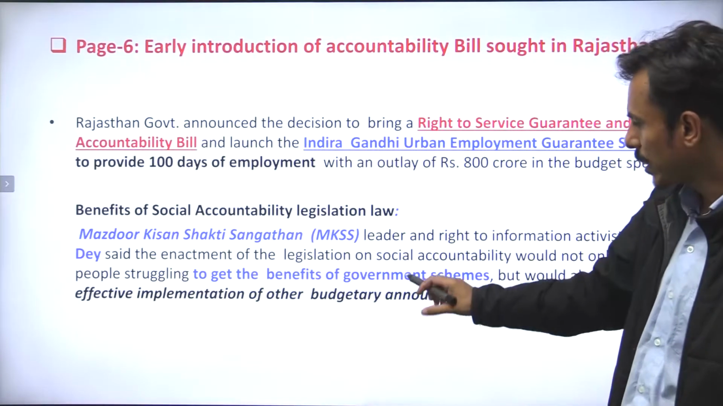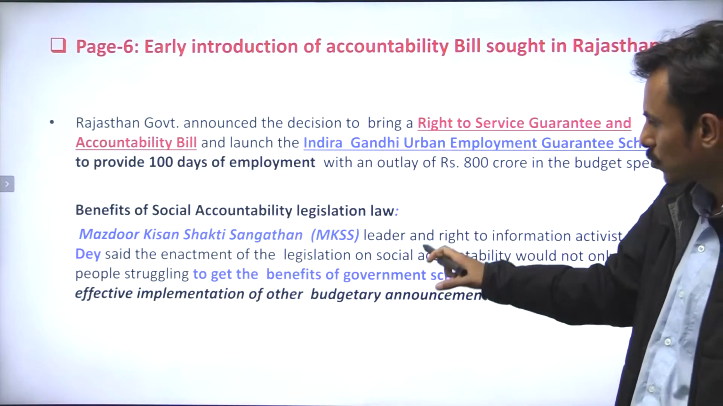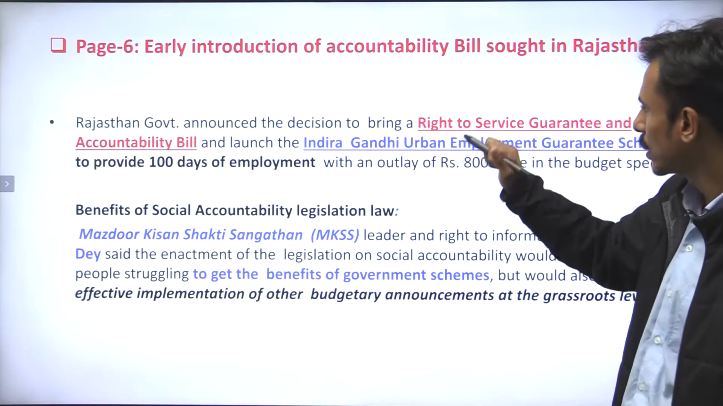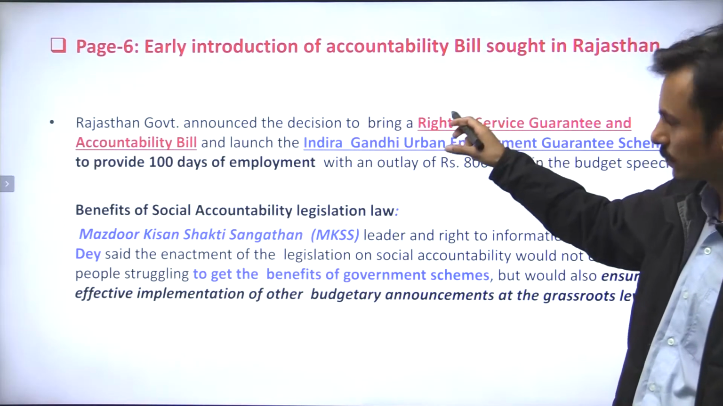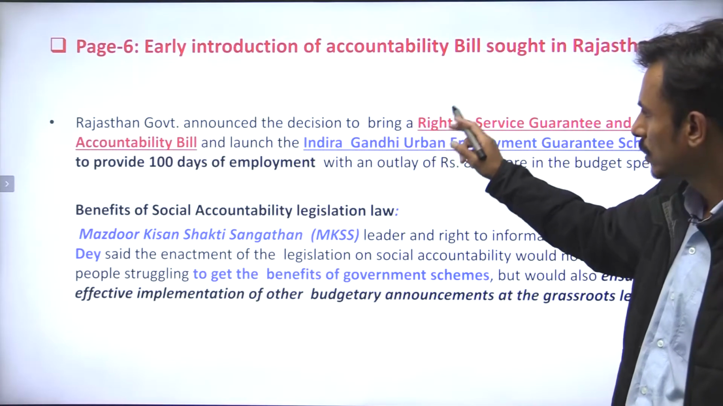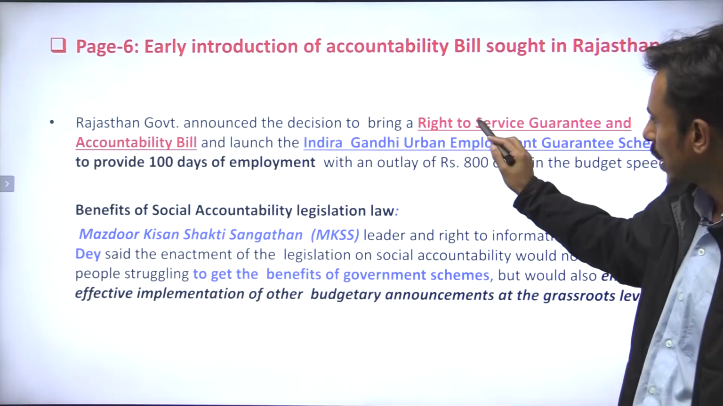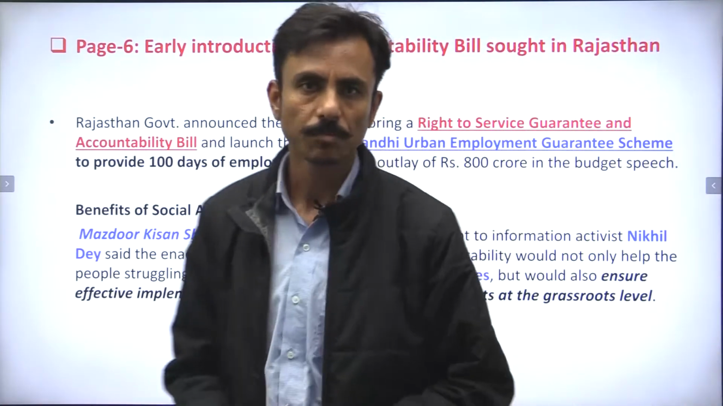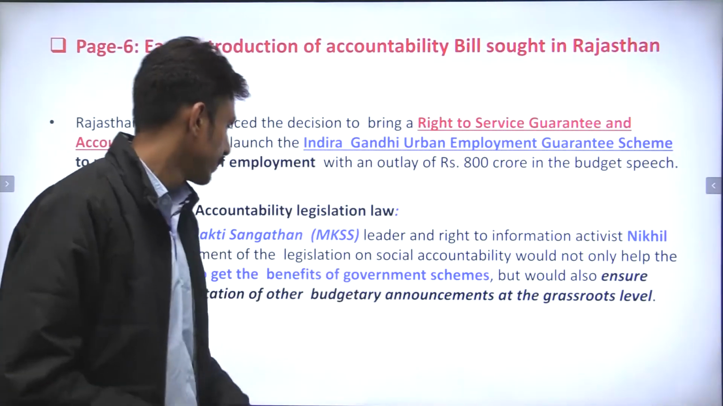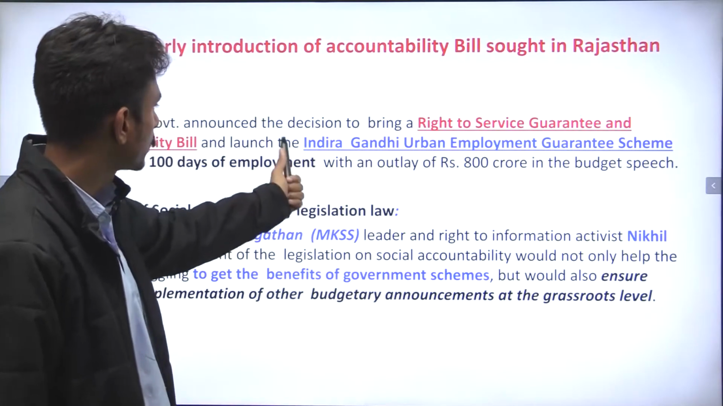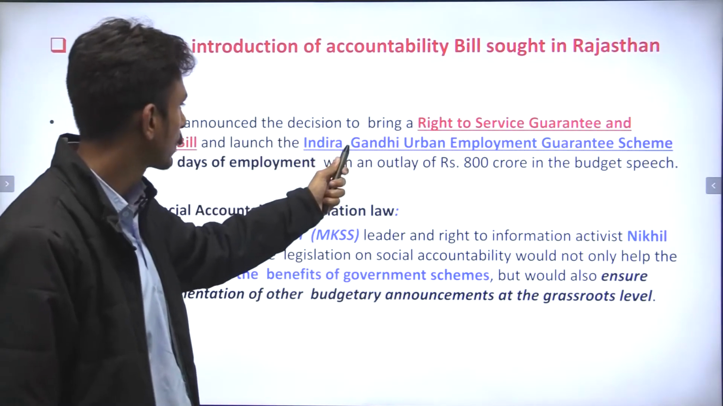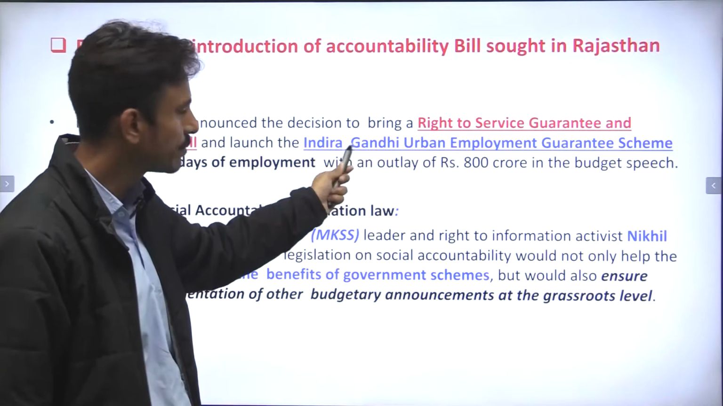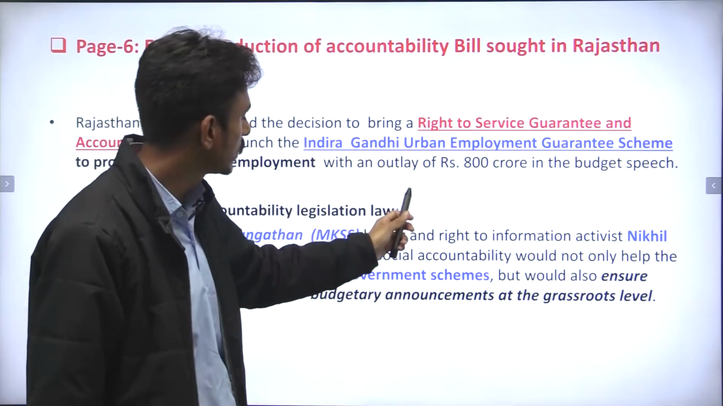So the monetary benefits under the government schemes would be ensured by a bill, which would be tabled very soon in the State Assembly of Rajasthan. And the bill is the Right to Service Guarantee and Accountability Bill, correct? At the same time, the government of Rajasthan also announced that they would be coming up with the equivalent of